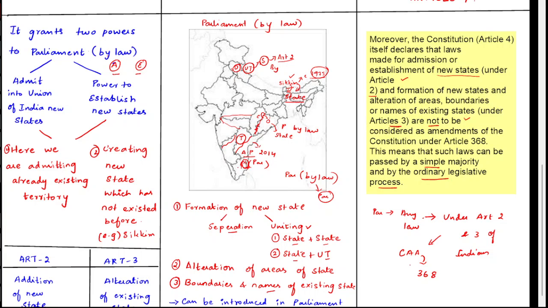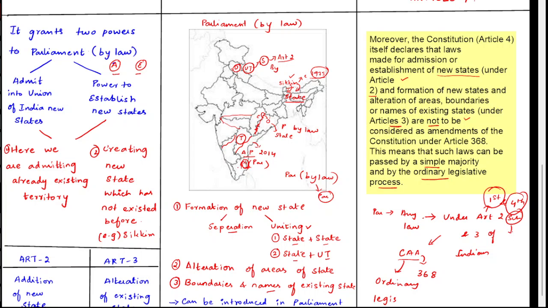Under 368 it is considered as an ordinary legislative process. So why are we talking about constitutional amendment? Because Articles 2 and 3 will touch the first and fourth schedules of our Indian Constitution. It will make changes in this first and fourth schedule.